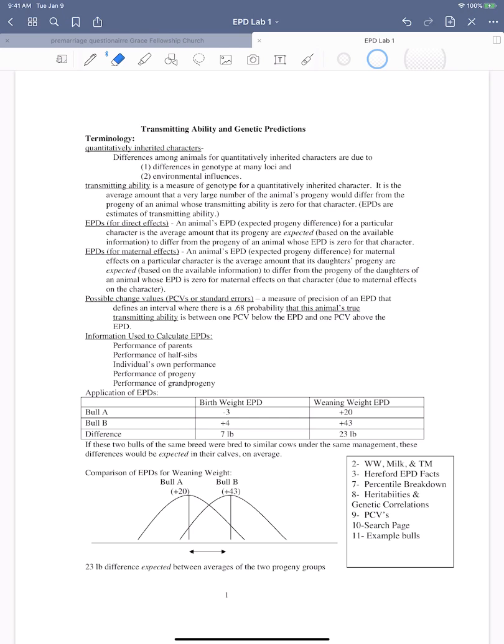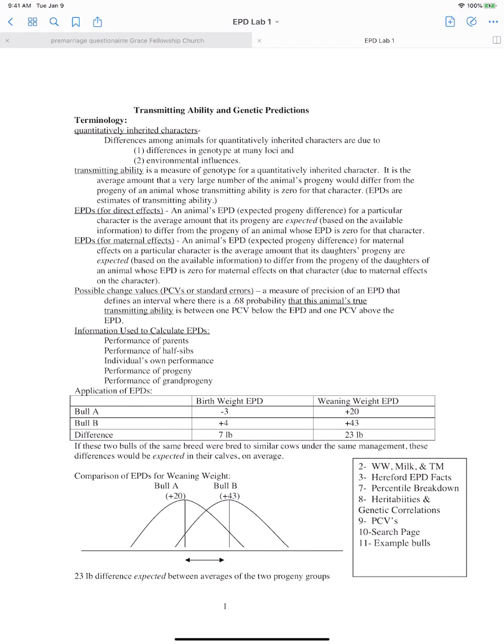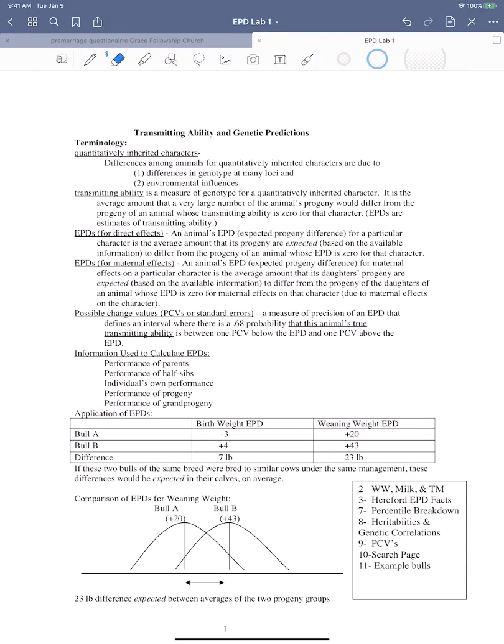So moving on, we'll look at possible change values. Possible change values are also abbreviated PCVs, and they are, sorry guys, standard errors of a trait. So standard error is a measure of precision of an animal's EPD that defines an interval where there's a 68% probability that this animal's true transmitting ability is between 1 PCV below the EPD and 1 PCV above the EPD.